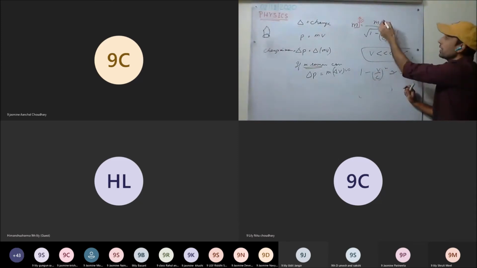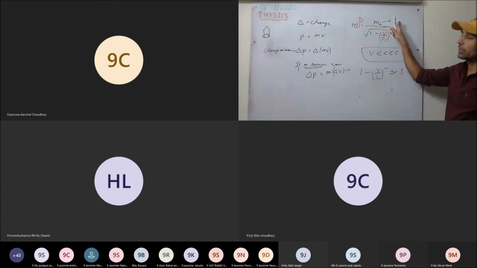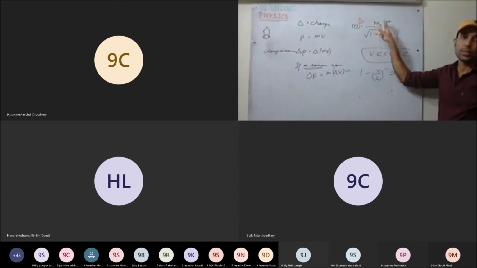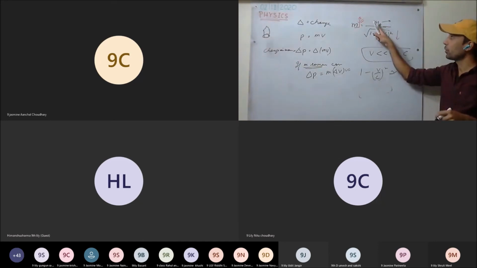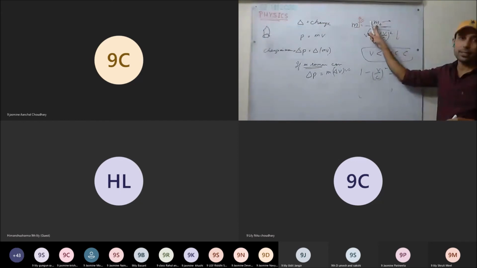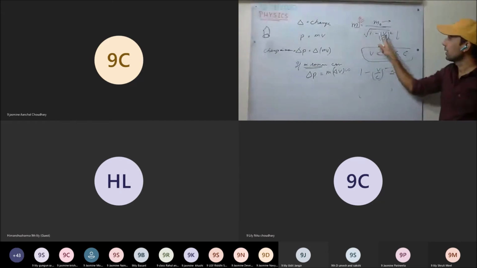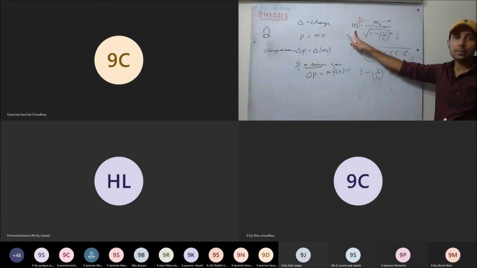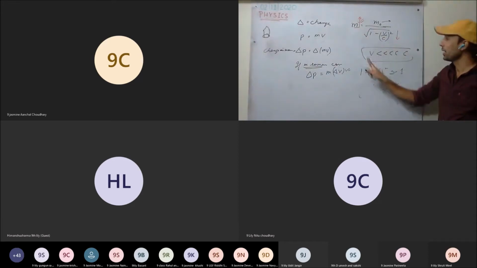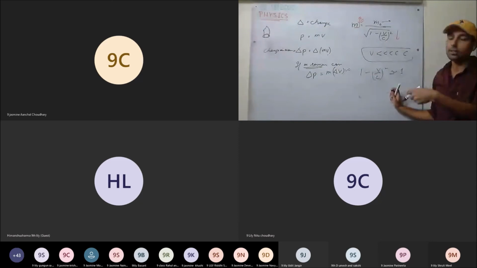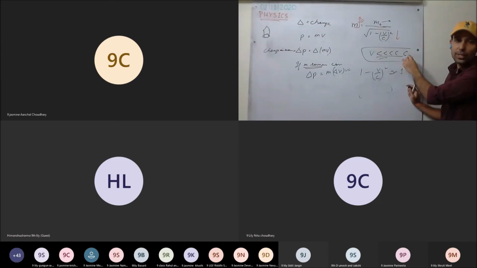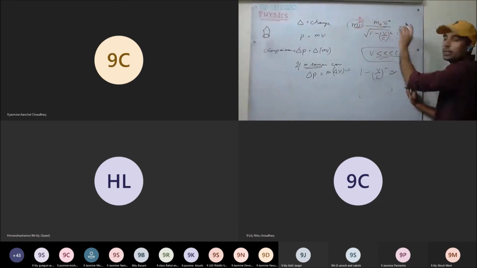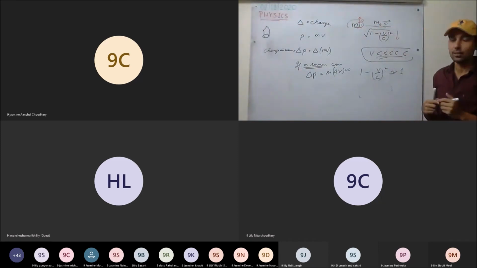What does m naught denote? It denotes the mass of the particle when its velocity is 0, that is, when the particle is at rest. And how does the mass change? If velocity increases, the mass of the particle increases. The bodies we deal with every day have velocity much less than the speed of light. Therefore, we always take mass as constant, equal to the rest mass. This is clear?